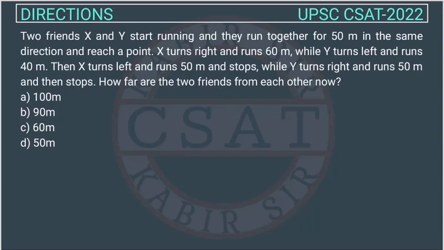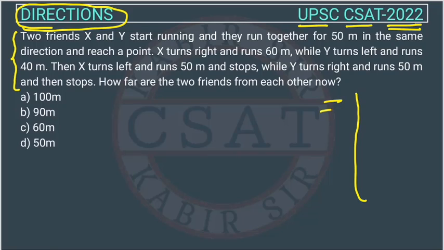This is a reasoning question from the direction chapter, asked by UPSC in the CSAT paper of 2022, right? See, this looks very lengthy in the exam, because they divide the A4 size paper in the middle, so you get just half the paper. So these 4 lines become 8 lines there. This looks very lengthy, but these are very easy questions. Normally UPSC asks very easy questions from the direction chapter.